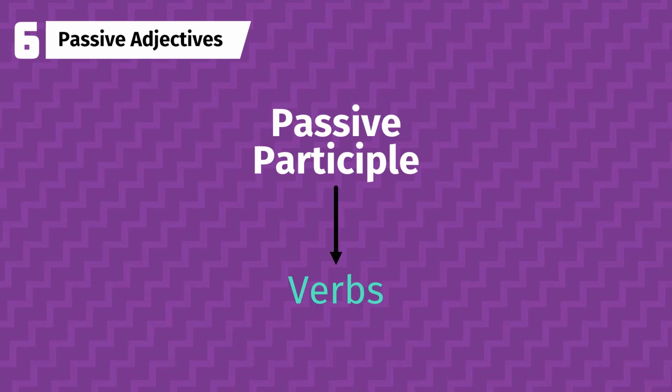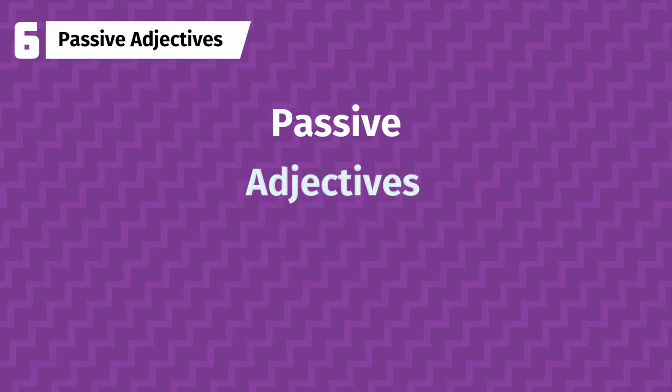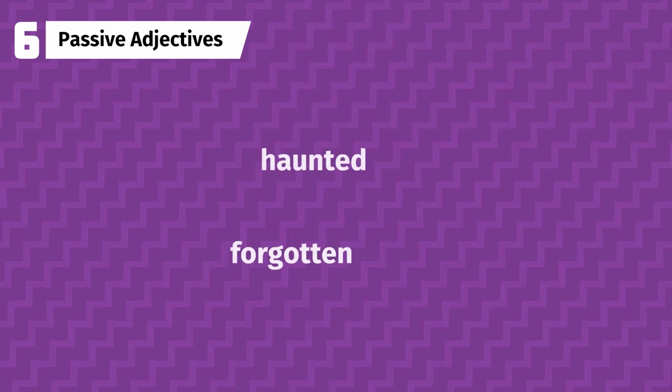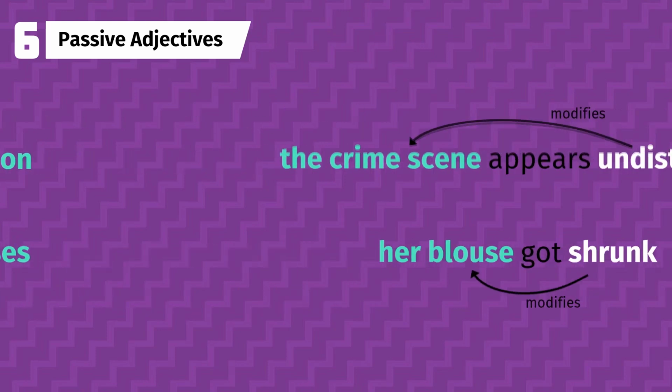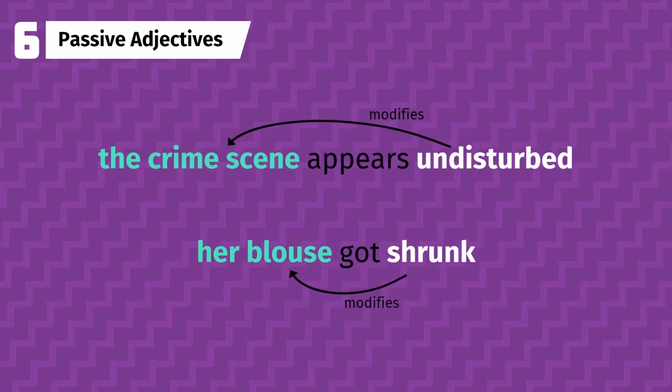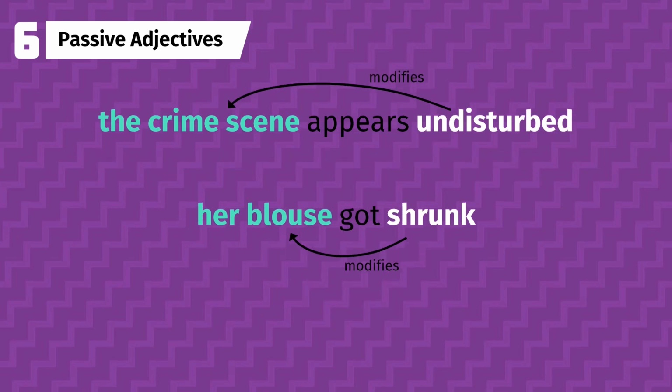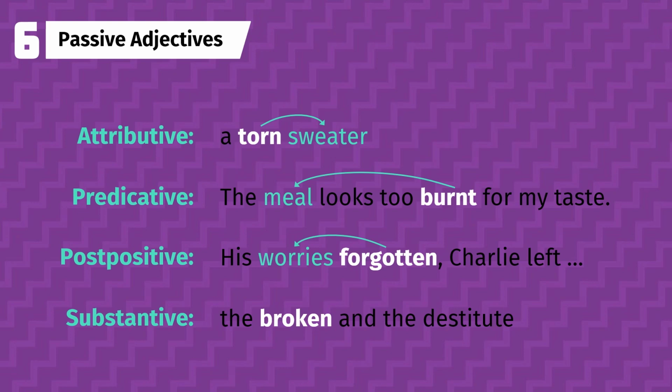6. The passive participle doesn't always serve as a verb. It can also be a modifier. Passive adjectives are words that look like verbs with the -ed or -en ending, but they might be placed just before a noun to modify it. Or they might come after a linking verb like get, be, or seems, in which case they serve as predicate adjectives, modifying the subject noun. Passive adjectives can be used just like any other adjectives.